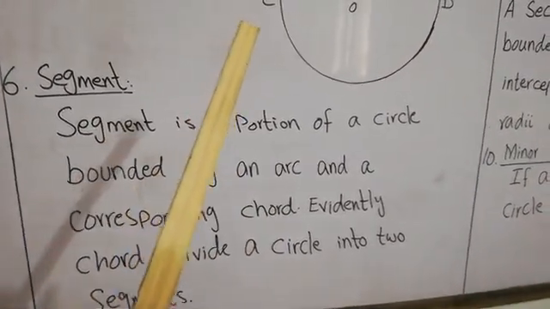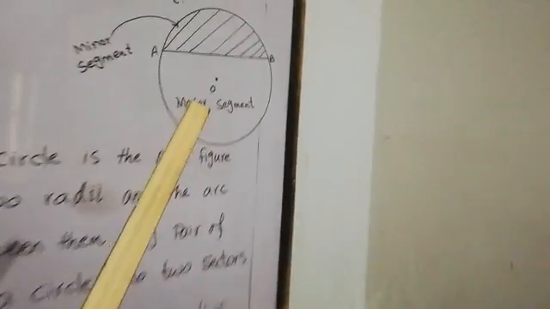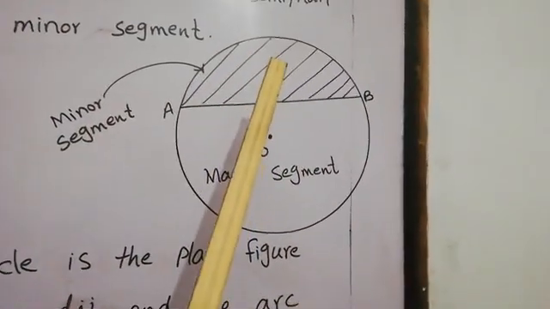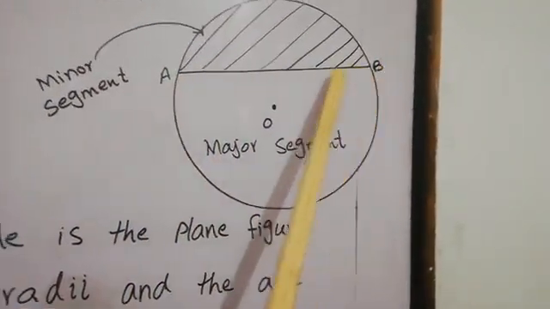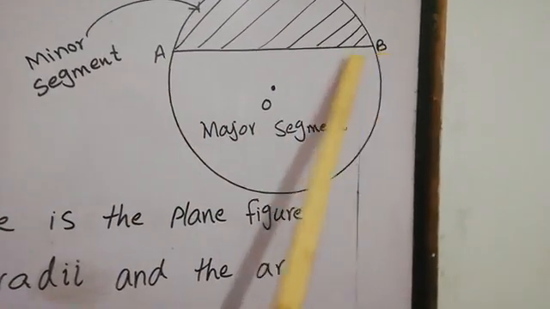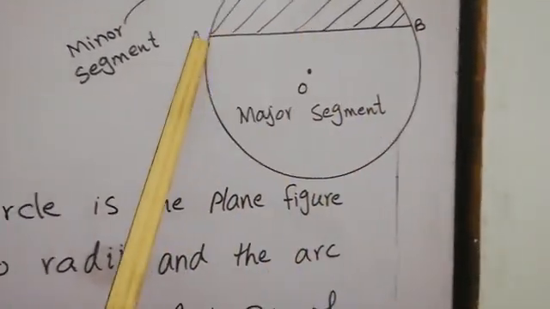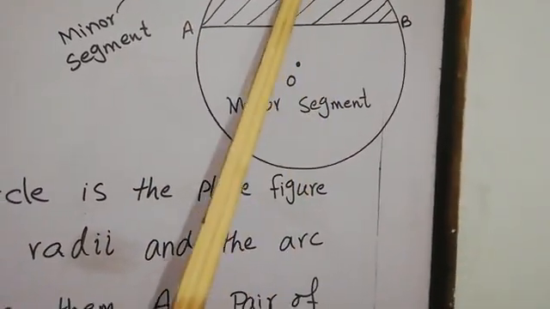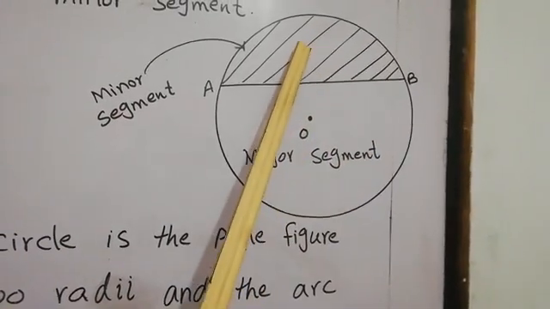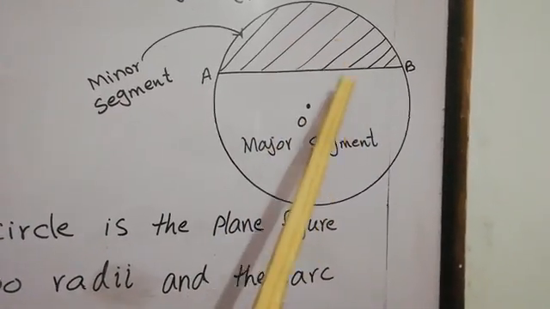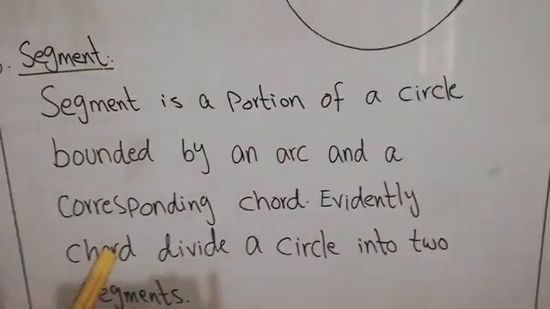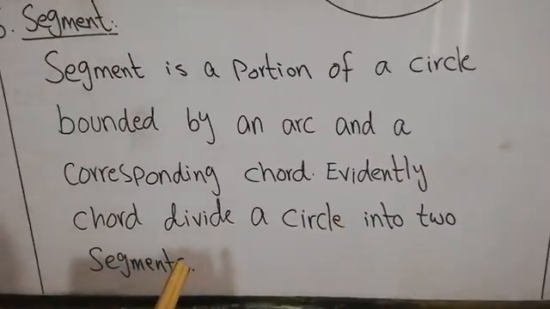For example, my dear students, if we draw a chord in a circle, then this chord will divide the circle into two parts. These two parts are known as segments. Evidently, a chord divides a circle into two segments.